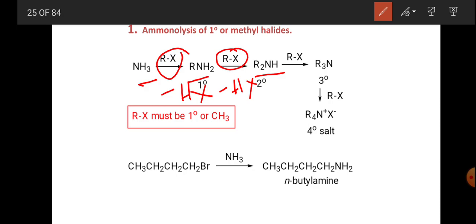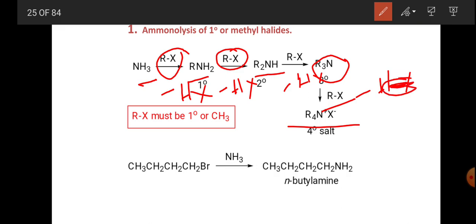And further adding alkyl halide, RX, with elimination of HX, gives the tertiary amine R3N. And this reaction does not stop here. If we continue adding RX, we get R4N+ X-, that is the quaternary ammonium salt.